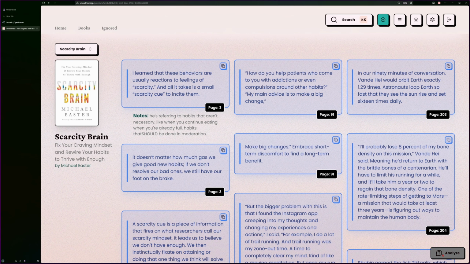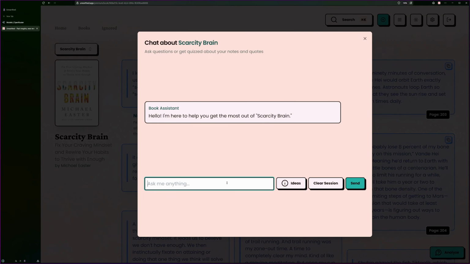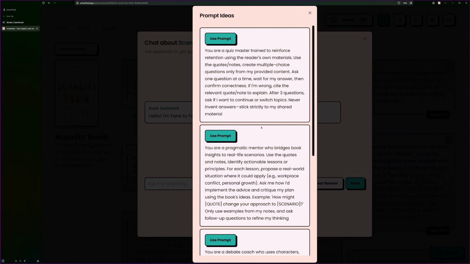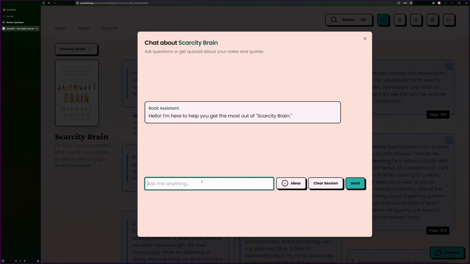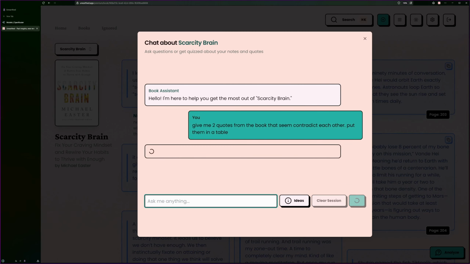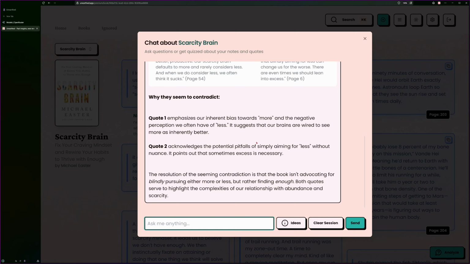All right, this is a different book. Let's go analyze. And I just want to show you that you don't need to use these prompts. You could say anything you want. So I'm going to ask this. I haven't tested this, but let's go. Give me 2 quotes from the book that seem to contradict each other. Put them in a table.